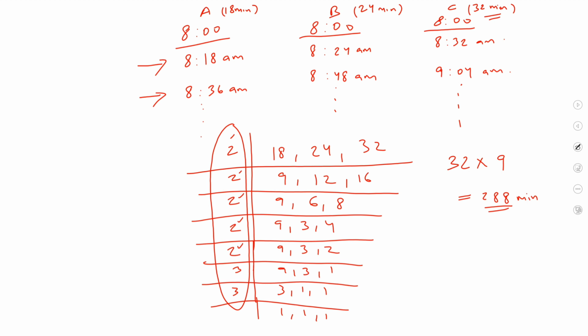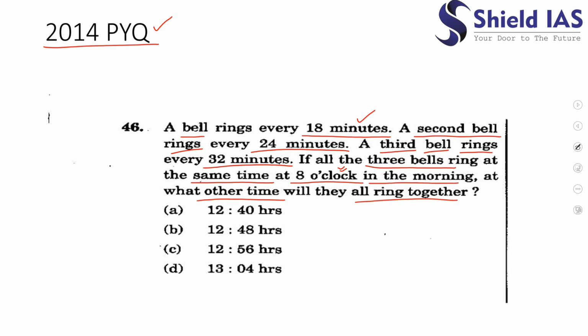The unit would be minutes, because we are taking the LCM of all the minutes. So after 288 minutes, the bells would again ring together. The initial time was 8 o'clock in the morning. I can write 288 minutes as 240 minutes plus 48 minutes. 240 minutes is nothing but 4 hours, because 1 hour is equal to 60 minutes, so 4 hours is equal to 240 minutes.